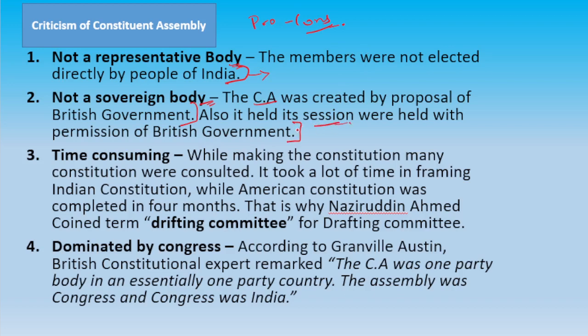All the sessions before independence were held with the British government's permission. And one of the important criticisms is that it was time consuming. Why? It took many months to draft the Constitution of India. On the other hand, the US Constitution was framed in just 4 months.